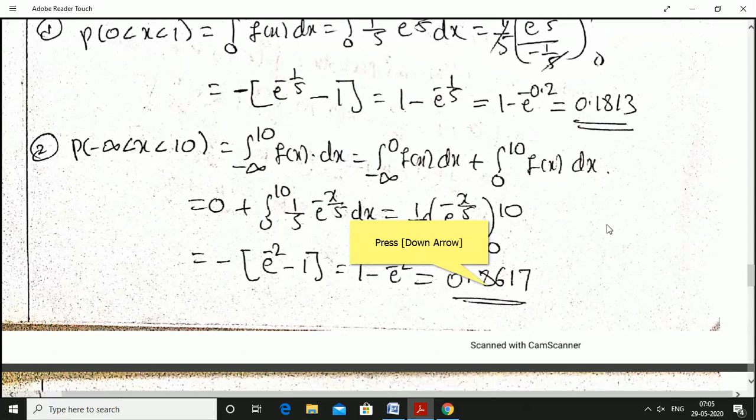And for positive values, f of x value is 1 by 5 into e power minus x by 5, particularly in this problem. 1 by 5 constant, e power minus x by 5 integration is e power minus x by 5 divided by minus 1 by 5. 1 by 5 gets cancelled, minus 1 constant, limit 10, x is e power minus 10 by 5, e power minus 2, e power 0, 1. Minus into minus plus, 1 minus e power minus 2, on simplification 0.8617.